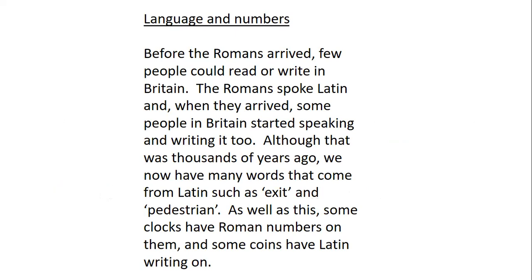So this is my example of language and numbers. This is what I've written. Again, you can use this to help you. Before the Romans arrived, few people could read or write in Britain. The Romans spoke Latin, and when they arrived, some people in Britain started speaking and writing it too. Although that was thousands of years ago, we now have many words that come from Latin, such as exit and pedestrian. As well as this, some clocks have Roman numbers on them, and some coins have Latin writing on.